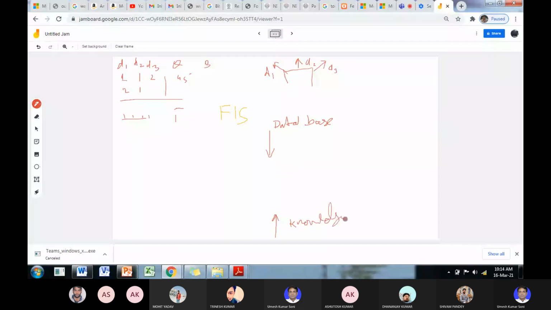Okay, so one is the database, the second is the knowledge base. What is the knowledge base? Whenever the distance is low, to avoid the accident, we need to turn or brake. Okay, we need to turn. So this is a knowledge base, meaning simply what you know about the things.